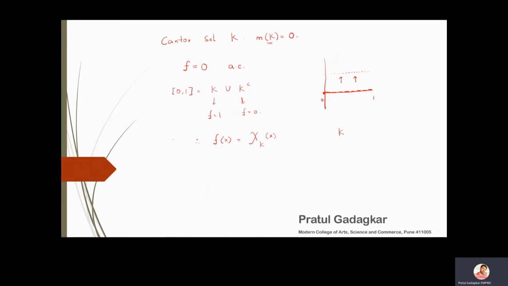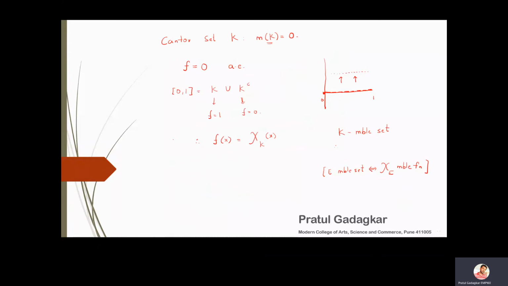Now I know that K, the Cantor set, is a measurable set, and therefore we use a result that if E is a measurable set, then the function chi E is also a measurable function. This result is also true conversely.